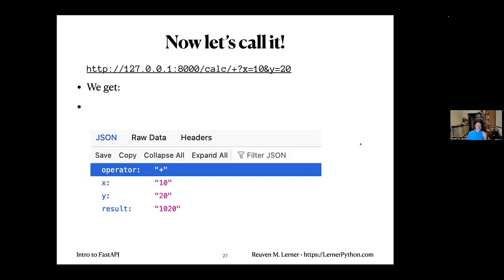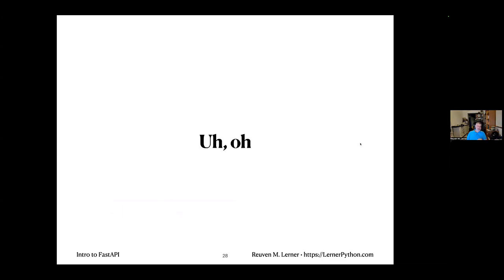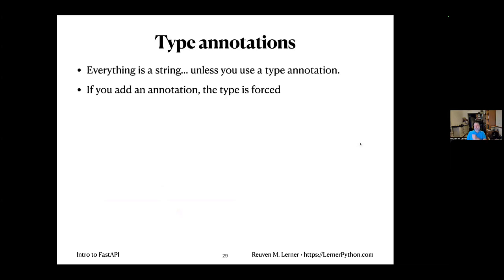Fantastic. Let's run this thing. So we're going to call it with plus and 10 and 20. And 10 plus 20, as we all know, is 1020, and all is good. Wait, I think something went wrong here. Uh-oh. The problem is that query parameters, all parameters when it comes to the web, are strings. And your function needs to know how to turn them from strings into something else.